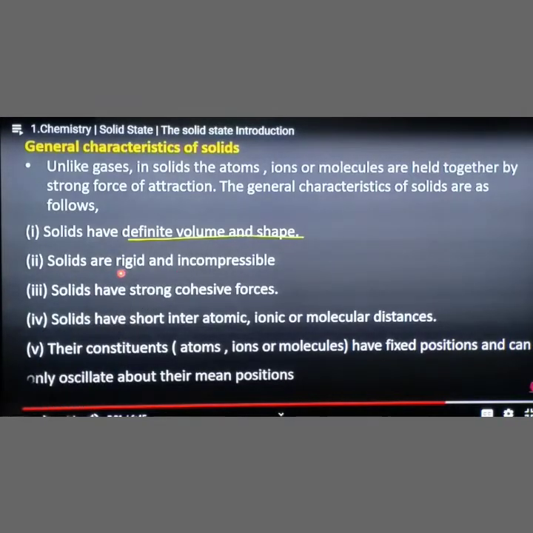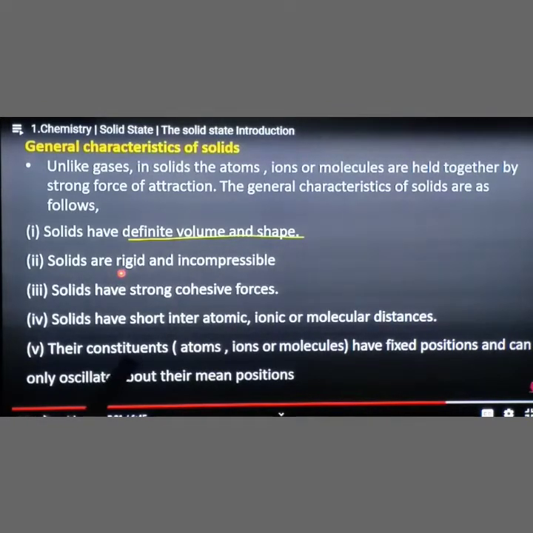Solids have strong cohesive forces. Cohesive force means the force of attraction between the atoms or ions is very strong, that means the attachment of the atoms or molecules. Solids have a short interatomic, ionic or molecular distance. If you take ionic solids or molecular solids, their interatomic distance, that means the distance between one atom and another atom, is very short.